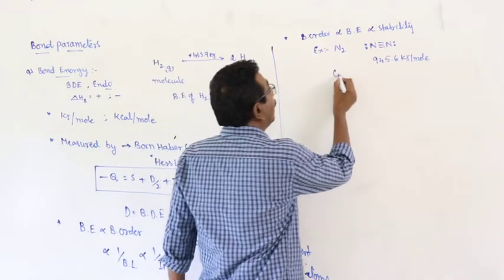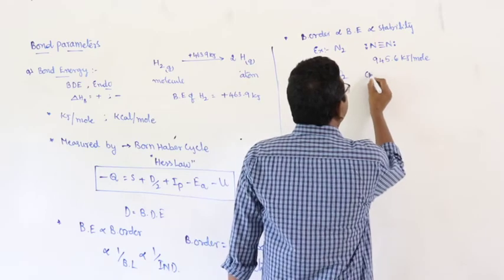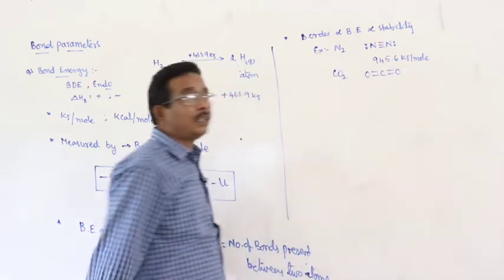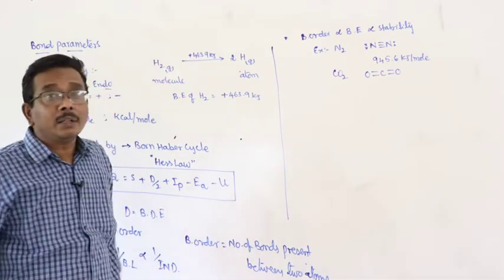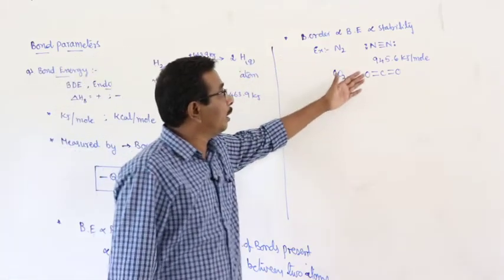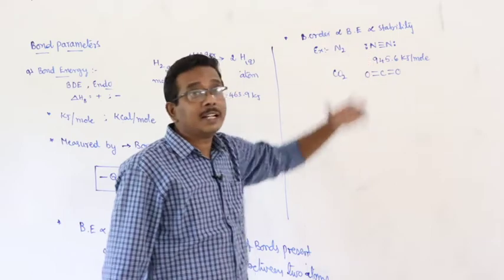Second example, carbon dioxide is also a stable gas. Why? In carbon dioxide, carbon and oxygen atoms are bonded through double bonds. As a result, a large amount of energy is required for the breaking of the double bond and the bond energy is more, which automatically enhances the stability.